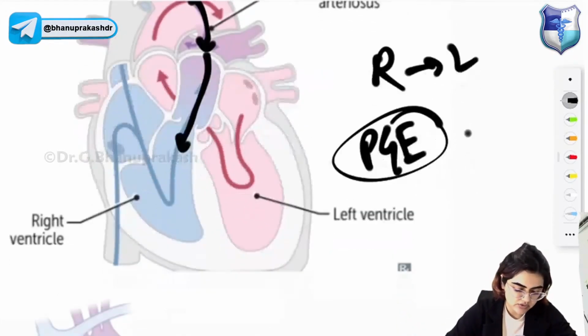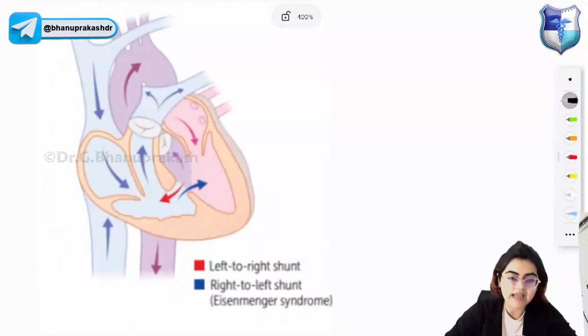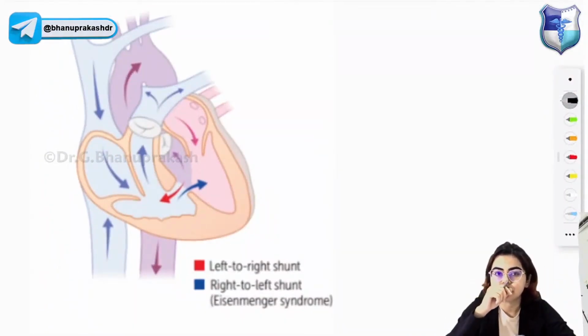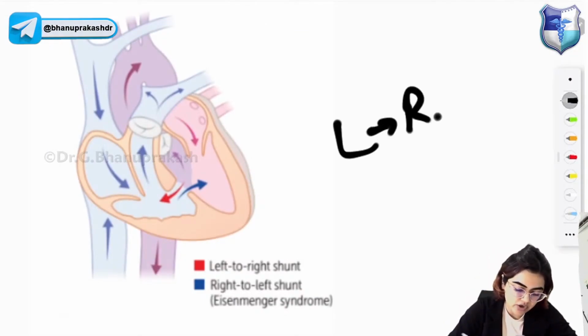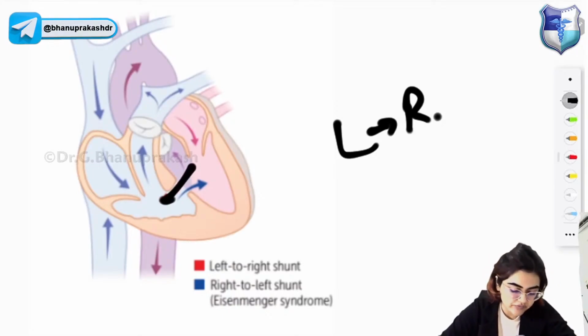Okay, so this next image is showing you Eisenmenger syndrome. What is Eisenmenger syndrome? If left to right shunting is not corrected on time, what will happen?